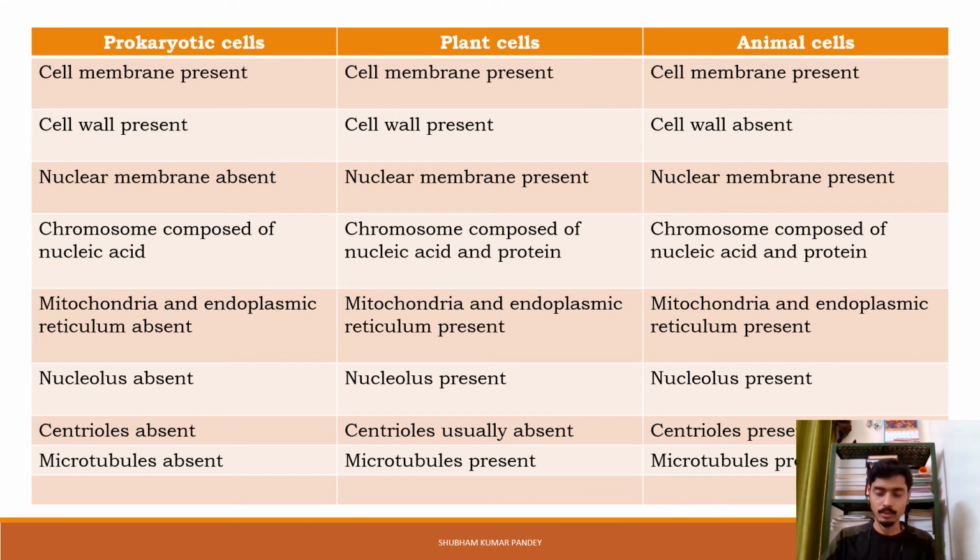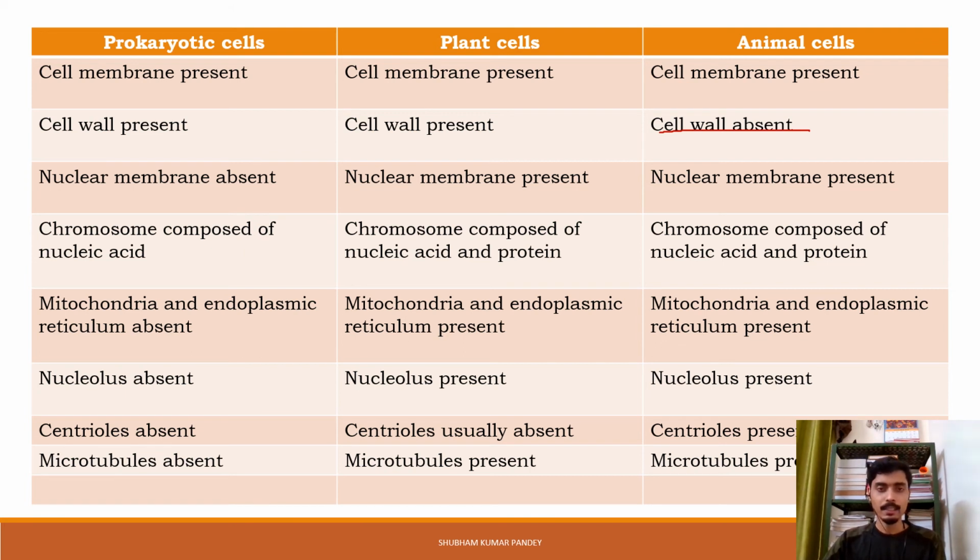It is a boundary which distinguishes the cell from the external environment, so it should be present in these three types of cells. Now in prokaryotic cells, a cell wall is present, which is made up of peptidoglycan, and in gram-negative bacteria it is made up of peptidoglycan plus lipopolysaccharide and lipoprotein. In plant cells there is a cell wall, but in animal cells the cell wall is totally absent. So this is a difference between plant cells and animal cells.